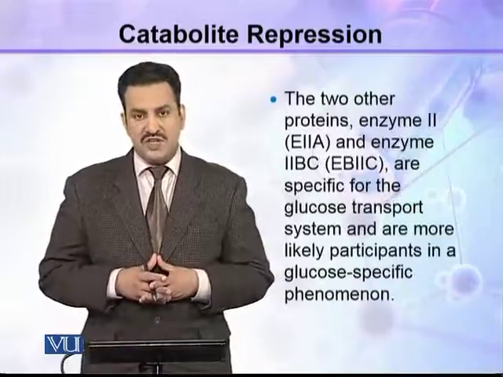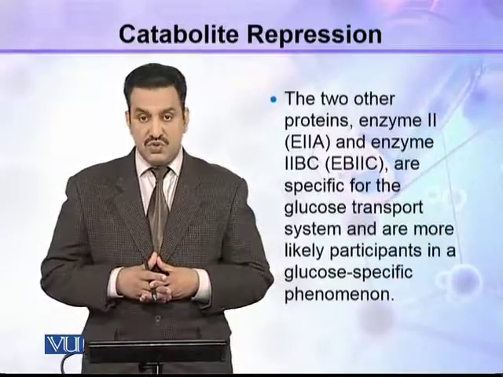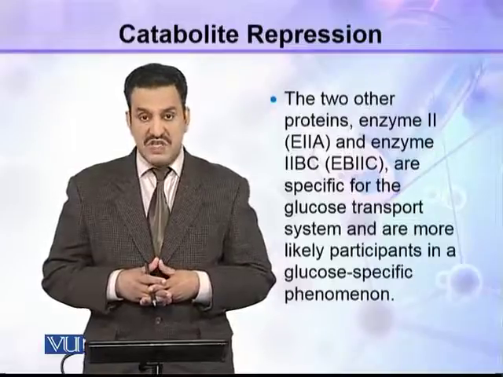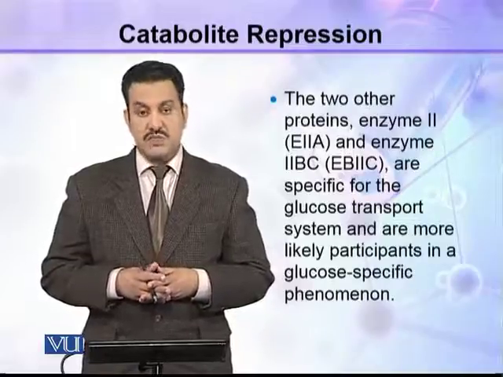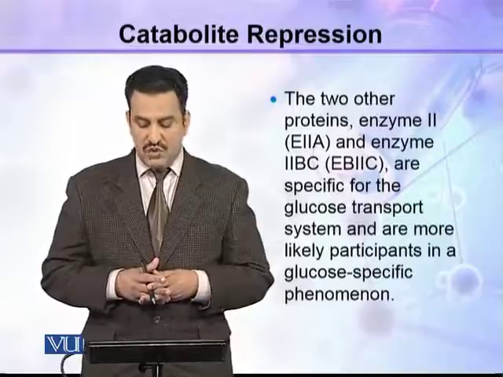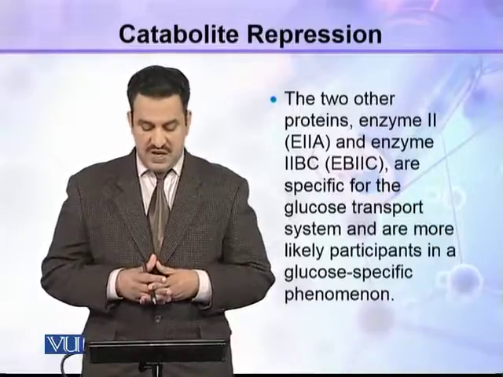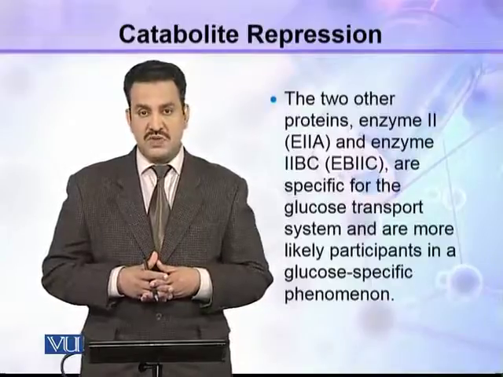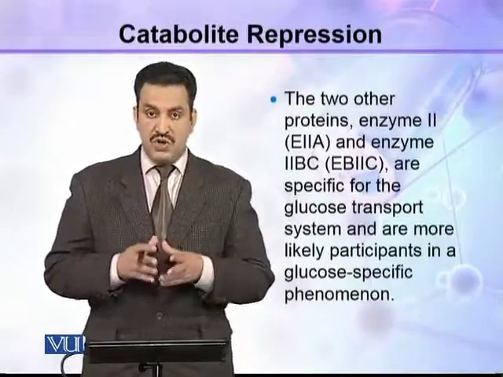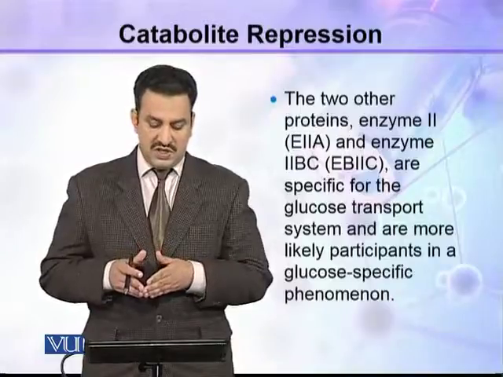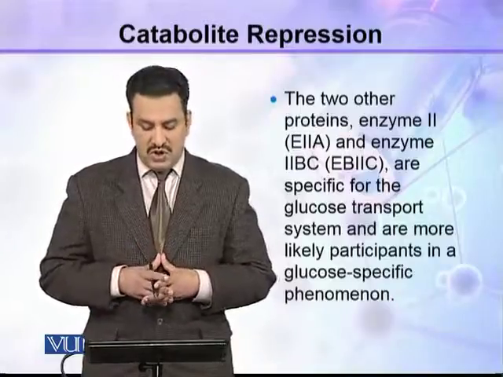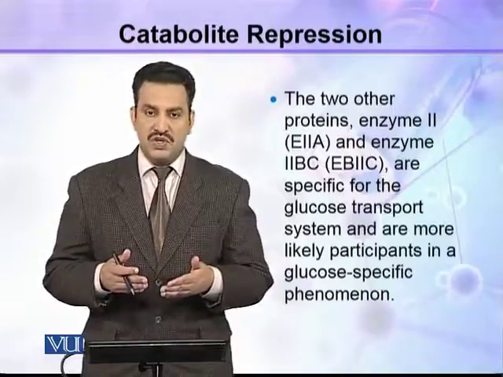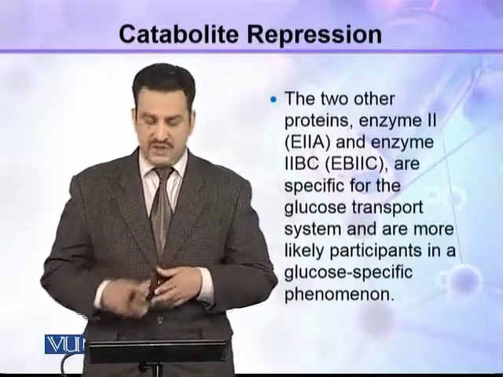The 2 other proteins, that is enzyme 2A or E2A and enzyme 2BC, are specific for the glucose transport system and are most likely participants in a glucose-specific phenomenon. So ये जो दूसरी प्रोटीन्स हैं यानी कि E2A और E2BC, मोस्ट प्रोबेबली ये 2 वो प्रोटीन्स हैं जो इस फिनोमिनन में पार्टिसिपेट करती हैं.